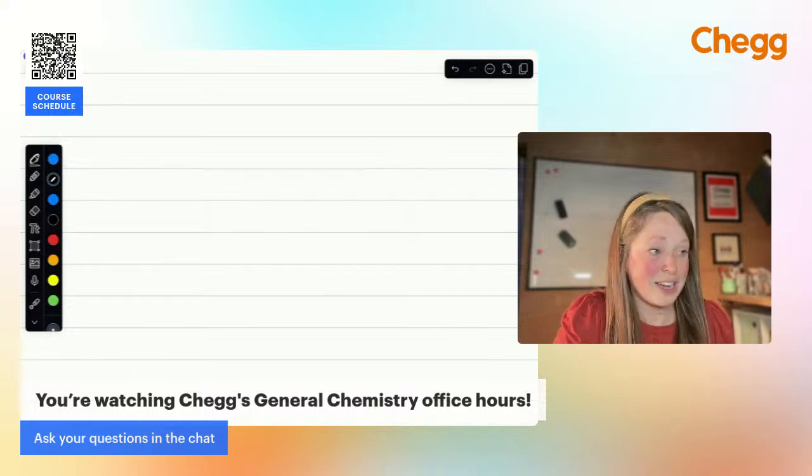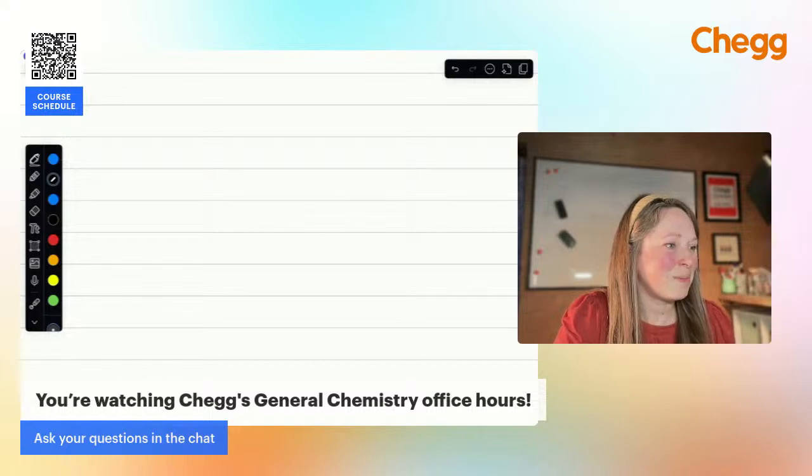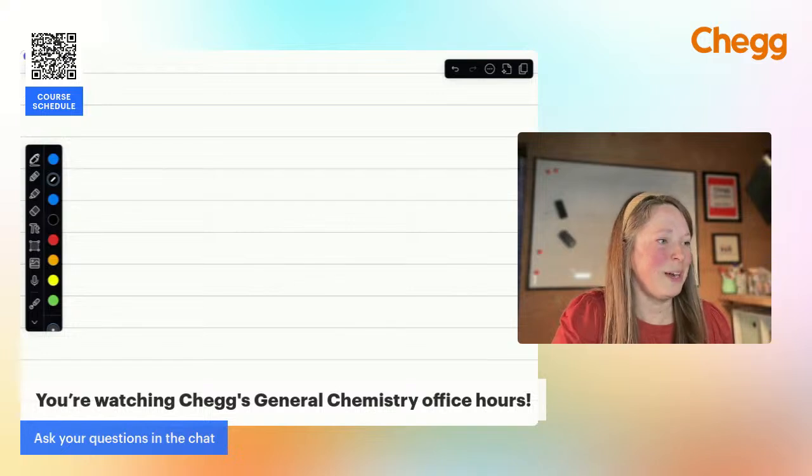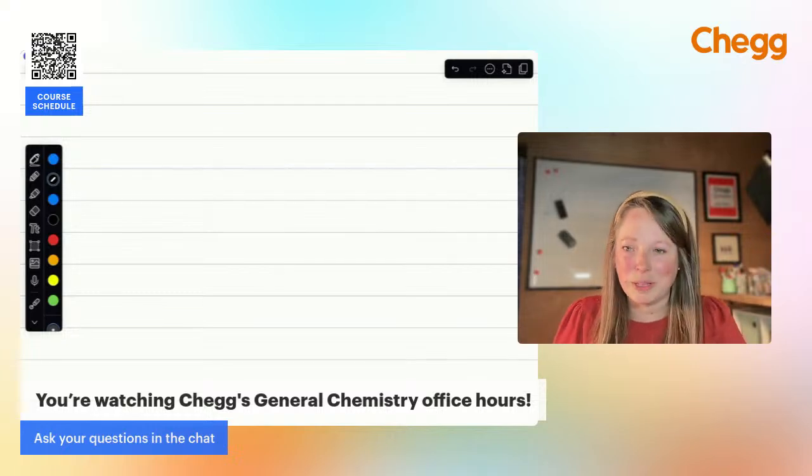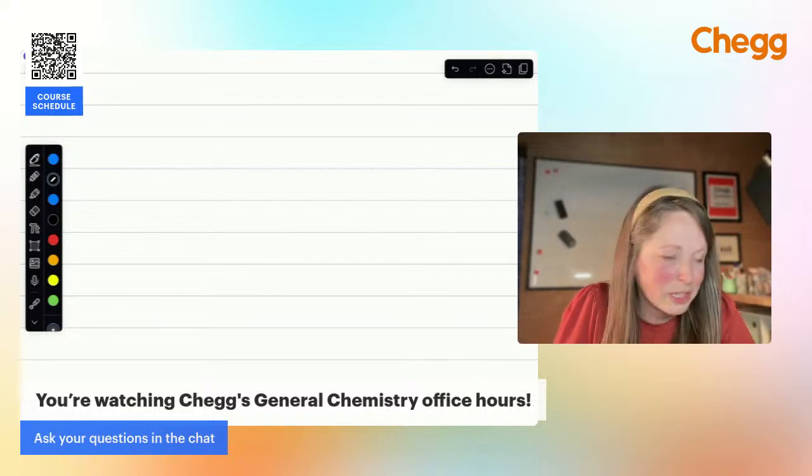How many of you are doing acid-base chemistry right now? I feel like we should do that, right? It's that time of year where everyone is struggling with acid-base chemistry. If you are, please put an emoji in the chat. We've all been there, right? All right, let me write out this example, and then we'll keep moving.